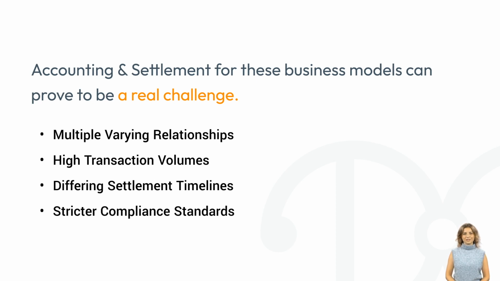Multiple varying relationships. Each distribution channel, like selling on marketplaces, via app integrations, through affiliates or influencers, requires a different commission or revenue sharing structure. High transaction volumes. Since you are selling directly to the end customer, transaction volumes go through the roof.